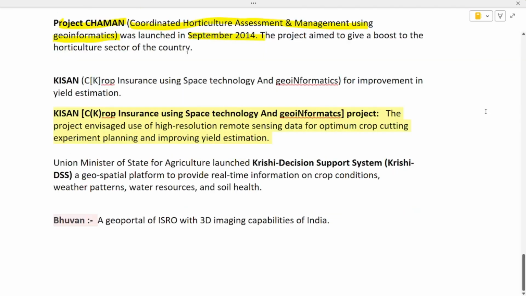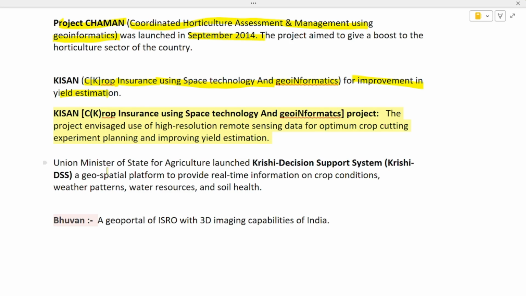Okay, next we have KISAN. The full form given over here is Crop, but with a K. This is phonetics, right? The phonetics is used over here. Crop Insurance using Space Technology and Geoinformatics. It is for the improvement in yield estimation. Further it is given that the project envisaged the use of high resolution remote sensing data for optimum crop cutting experiment planning and improving the yield estimation, right.